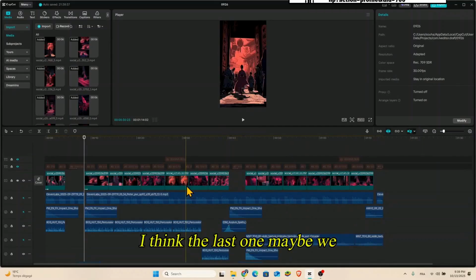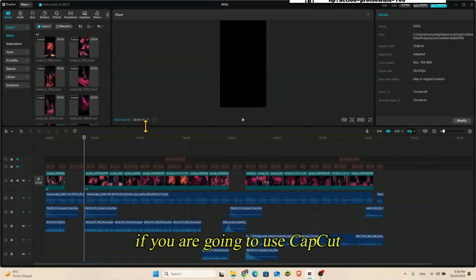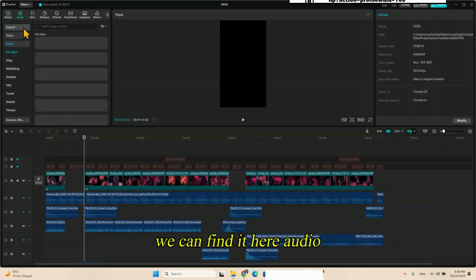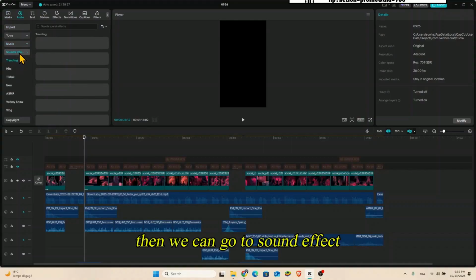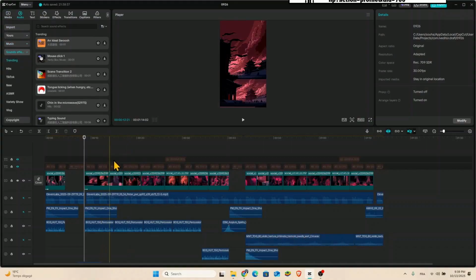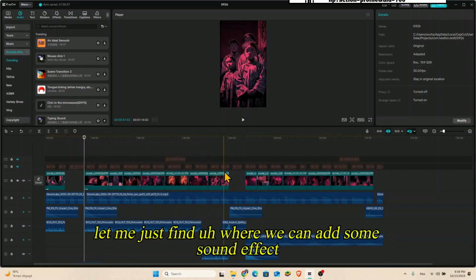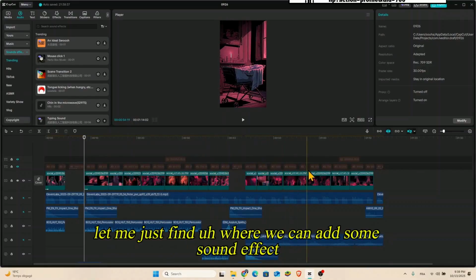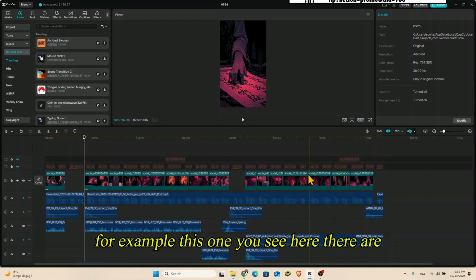I think the last one, if you are going to use CapCut, we can add some sound effects. We can find it here, in audio. Then we can go to sound effects, for example. Let me just find where we can add some sound effect. For example, this one.